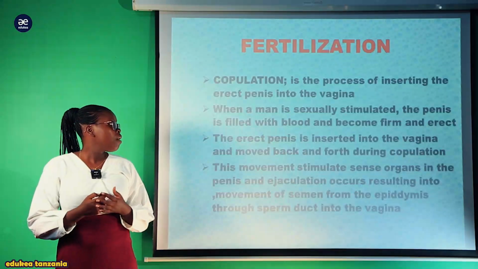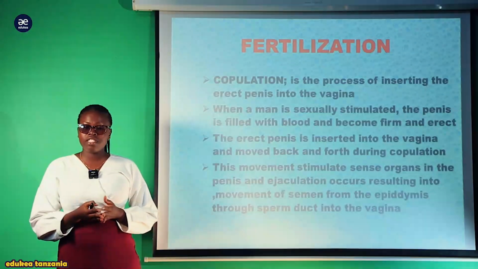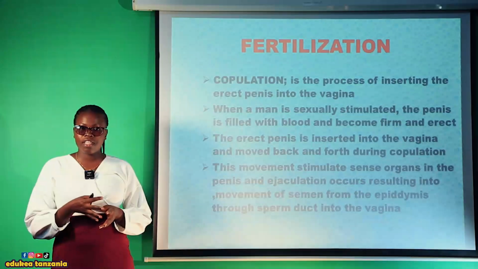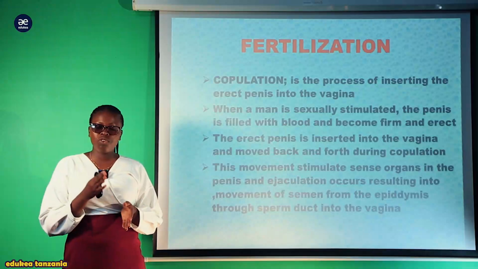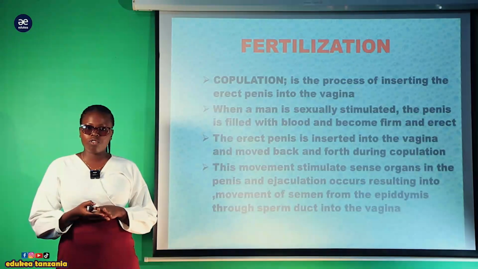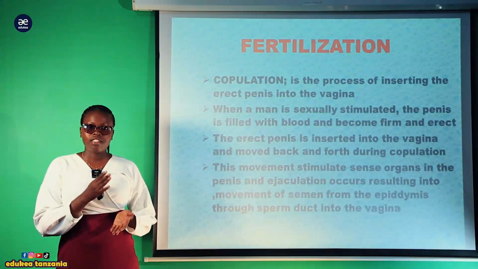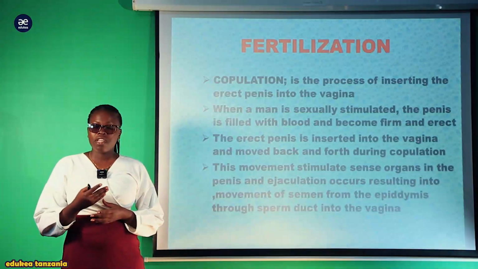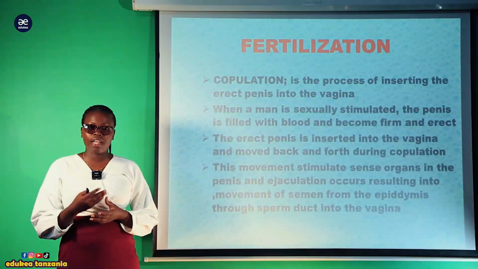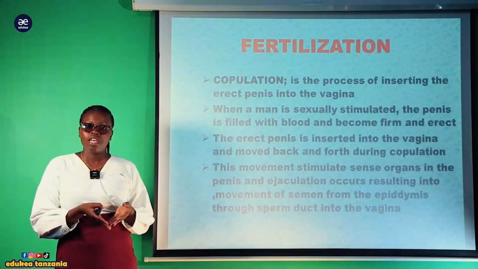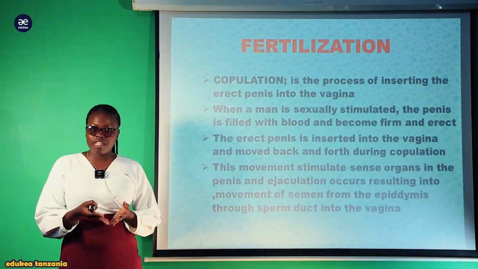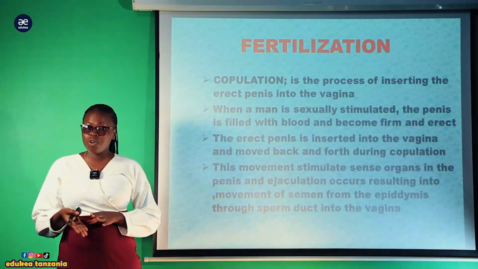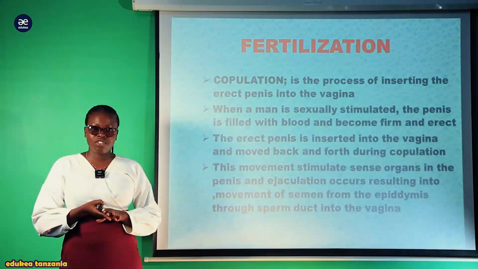Welcome, my lovely Form 3 students. Fertilization is one of the products of ovulation. If ovulation succeeds, the sperm nucleus and the ovum nucleus fuse to form a zygote. That is the success of fertilization. So when the fertilization process takes place, a woman can conceive and become pregnant. But if successful fertilization fails, a woman experiences a menstrual period.